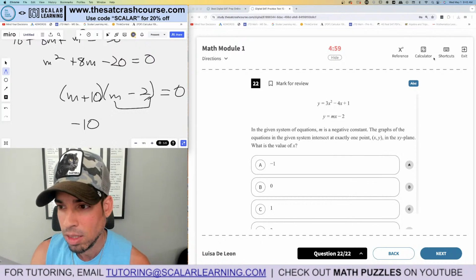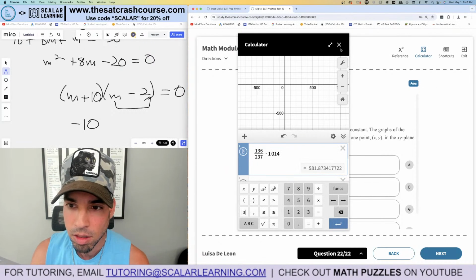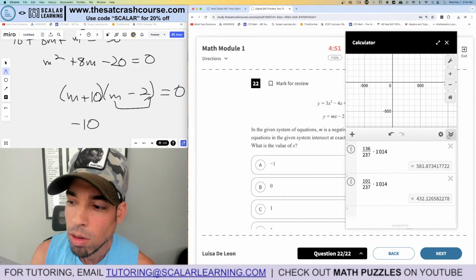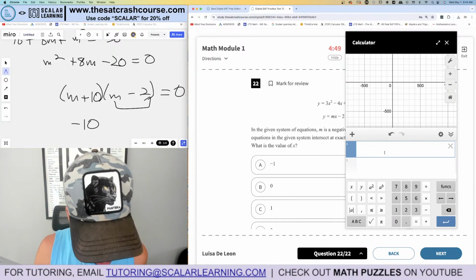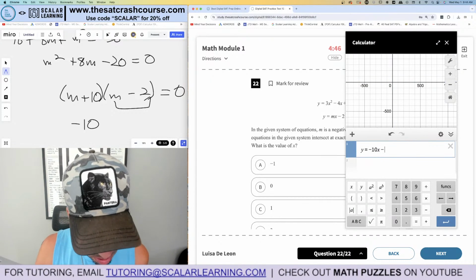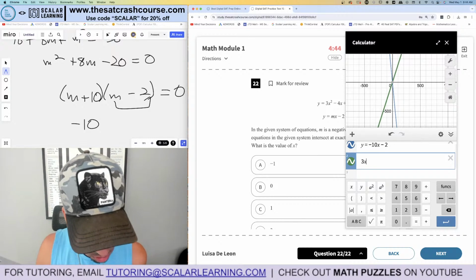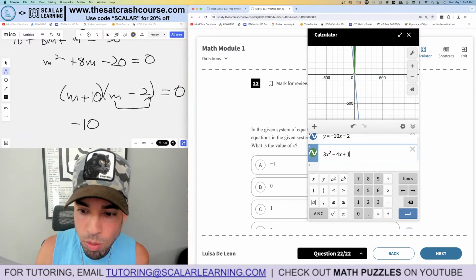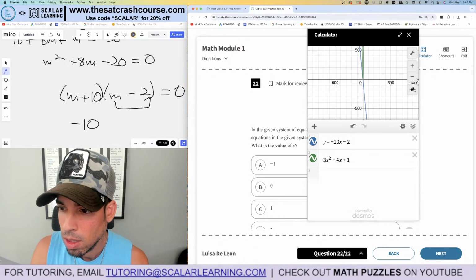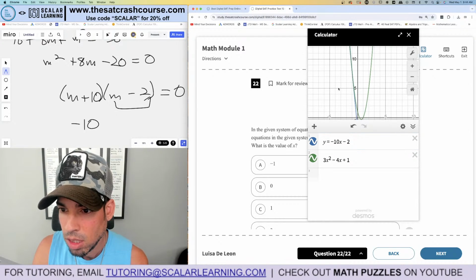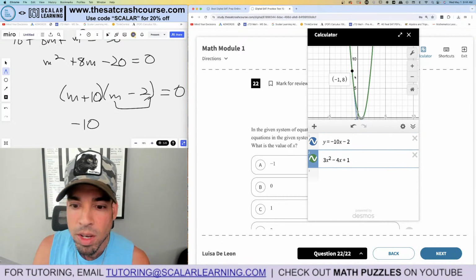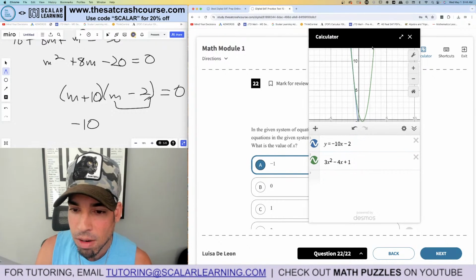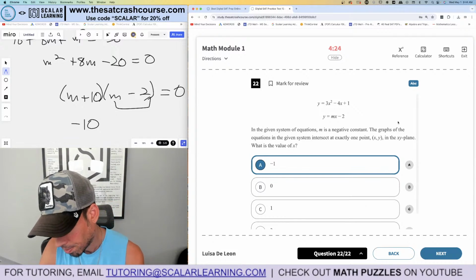All right, let's just plug it into Desmos now, and we'll find the intersection. So then we got y equals negative 10x minus 2, and this one is 3x squared minus 4x plus 1. All right. So we need to zoom in a lot. Let's find that intersection point. And does it indeed intersect at exactly 1 point? It does. Look at that. And my intersection point for x is at negative 1. Okay, I feel pretty confident about this module 1.